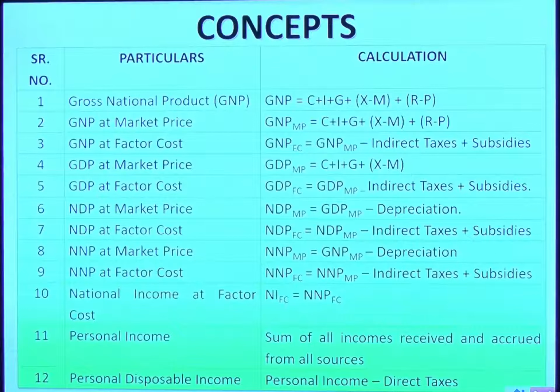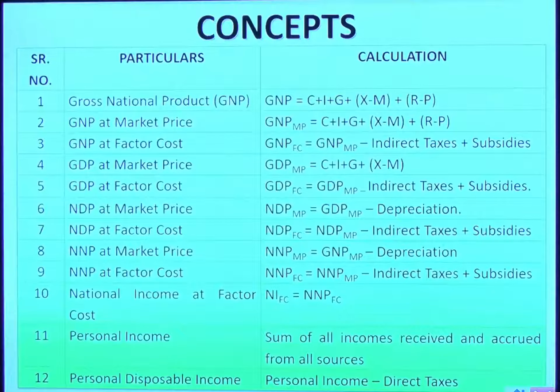Now comes GDP. What is GDP and what is GNP? In GDP, receipts from abroad and payment to abroad are not considered. That means from GNP, if you remove R minus P, that is receipt from abroad and payment to abroad, you will get GDP at market price. And if you wish to go for the factor cost, of course you know what to do. Indirect taxes reduced and subsidies added back.